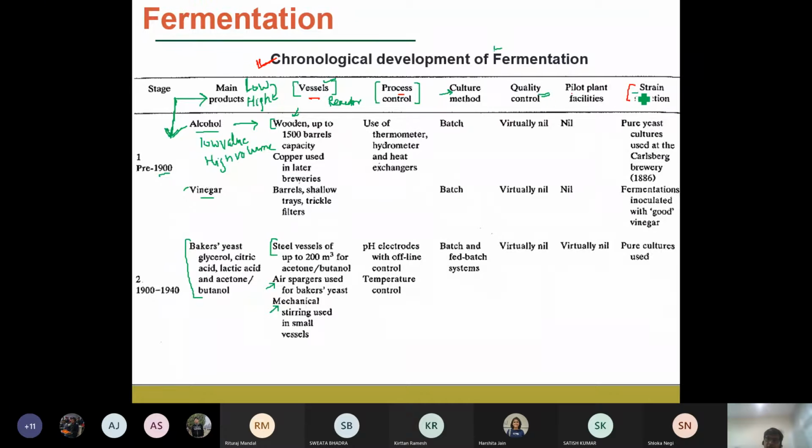And then an important factor is strain selection, that is, the microorganisms that we select for the production of any particular targeted biochemical. There are different techniques of mutation or genetic engineering approaches through which we can engineer or design microorganisms in such a way that they can produce a particular targeted bioproduct.